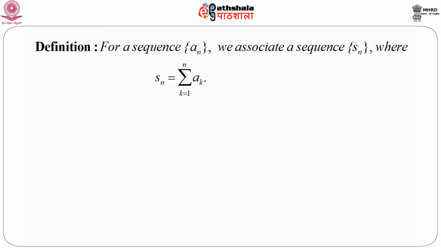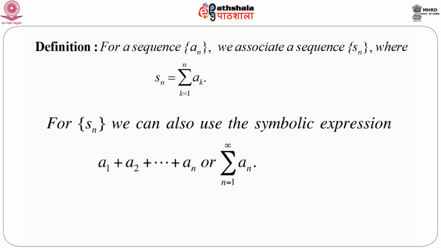Now, for a sequence of real numbers, let's call it a_n, we associate a new sequence, let's call it S_n, where S_n equals the summation of a_k, k equals 1 to n. That means we just consider the sum of the first n terms in that sequence. It is clear that this entire summation depends on n, so it can be treated as another sequence, which we call S_n. If we expand the summation notation, of course, S_n would be equal to a_1 plus a_2 plus up to a_n.